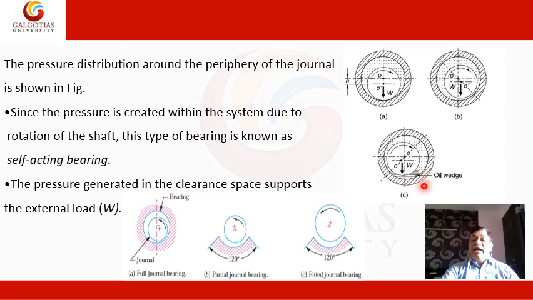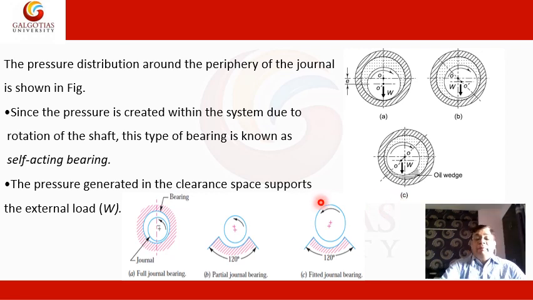So this is at a higher speed. Here the speed of the shaft is 0, here some speed of the shaft, and the shaft speed here is high. When the shaft speed is high, there will be a complete film, no metal to metal contact, so that pressure is developed between the bearing and the journal.